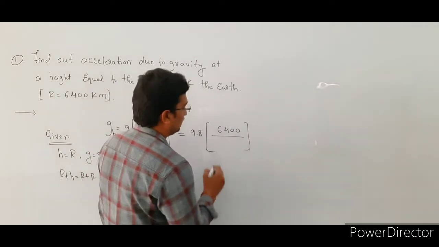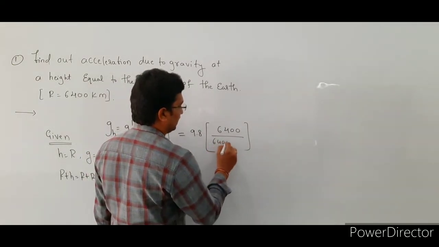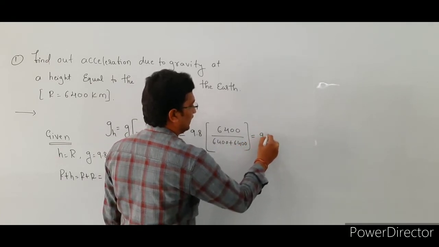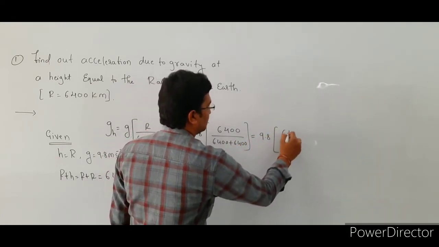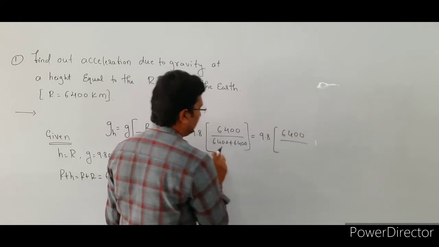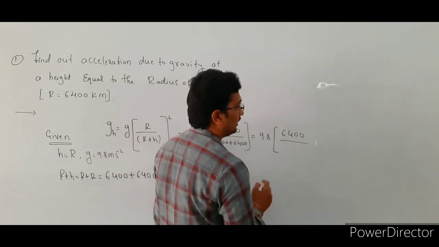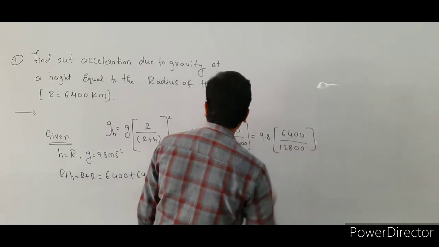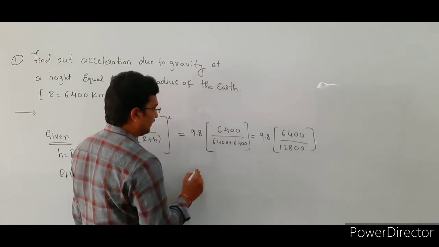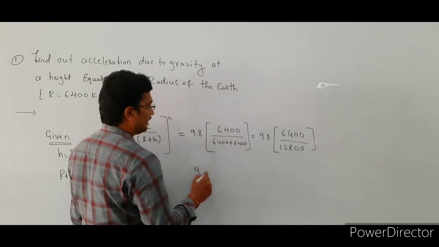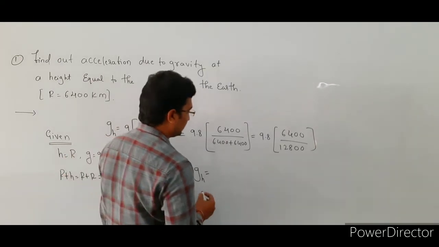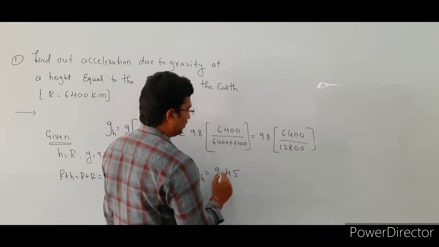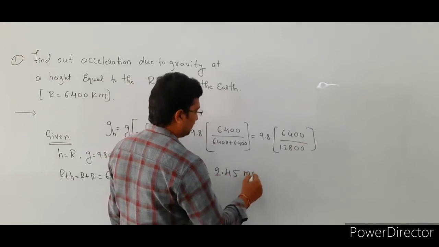Okay, see here, the total is 6400 + 6400. This is equal to 9.8 (6400 divided by 6400 + 6400), so that is 12800, right. So simplify this one. Finally we will get the answer: the acceleration due to gravity at a height h from the surface of earth is 2.45 meter per second square.